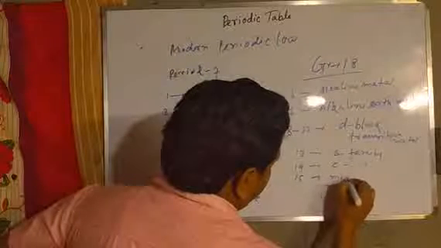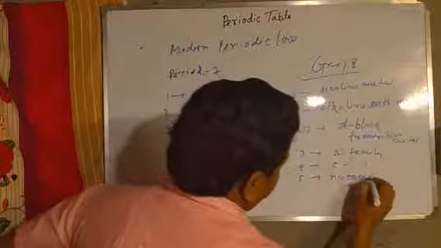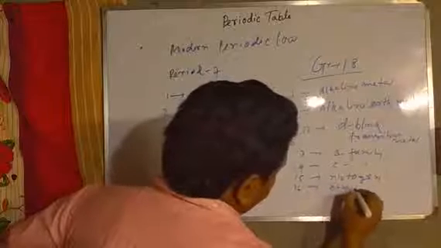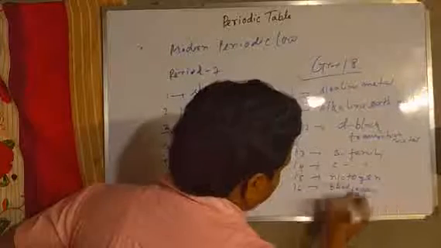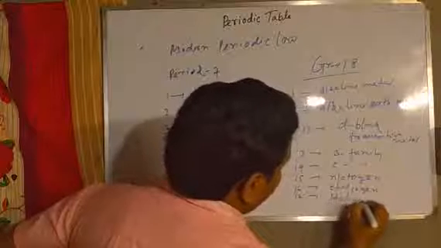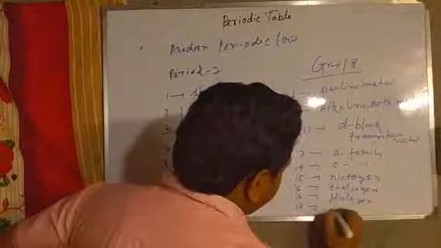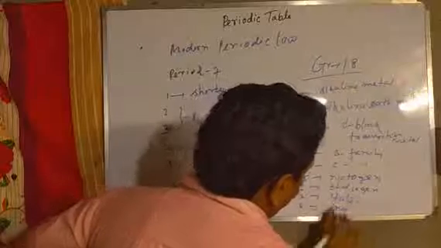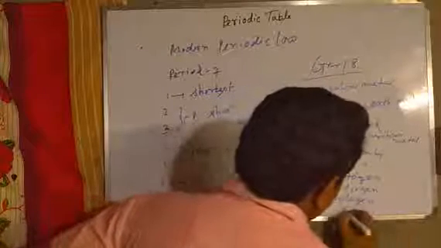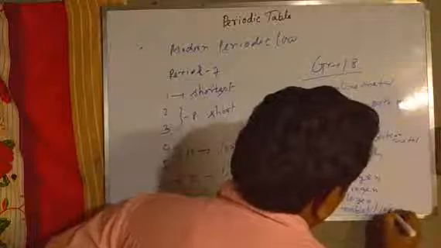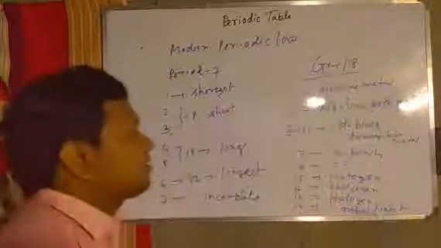15, nitrogen family. 16, chalcogen. 17, halogen. 18 is noble gas, noble gas or inert gas.